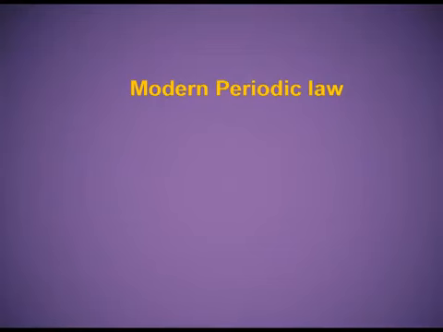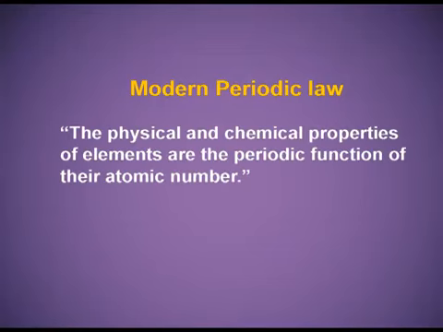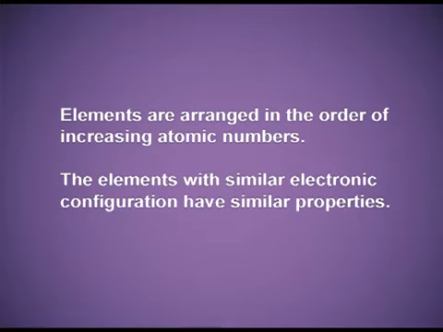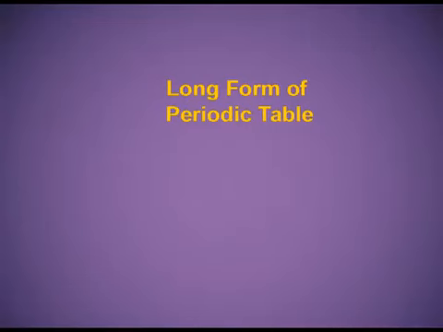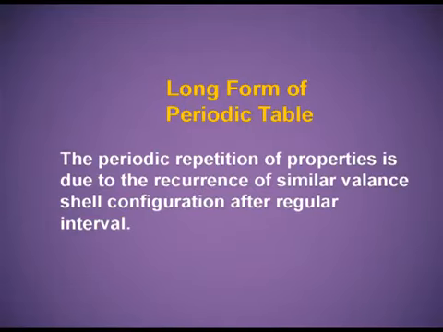The modern periodic law states that the physical and the chemical properties of the elements are the periodic function of their atomic number. He arranged elements in the order of increasing atomic numbers. The elements with similar electronic configuration have similar properties. The modern day periodic table is also known as the long form of the periodic table. The periodic repetition of the properties is due to the recurrence of similar valence shell configuration after regular intervals.